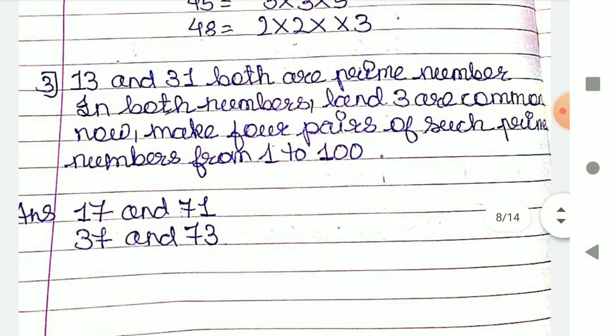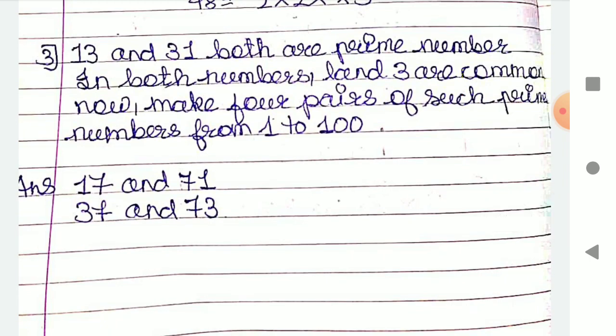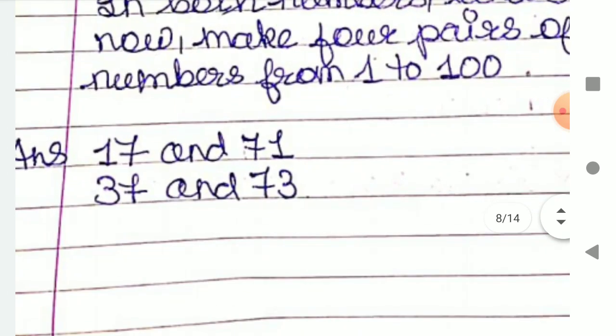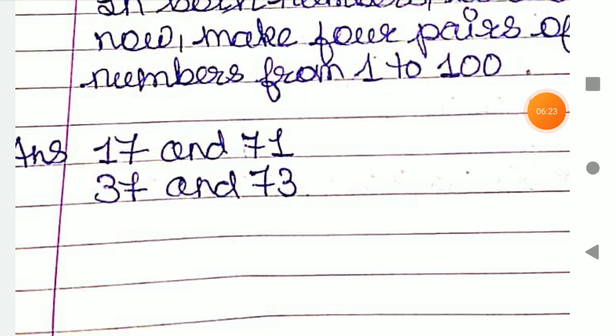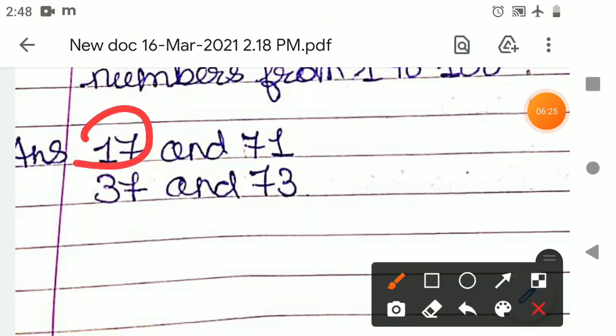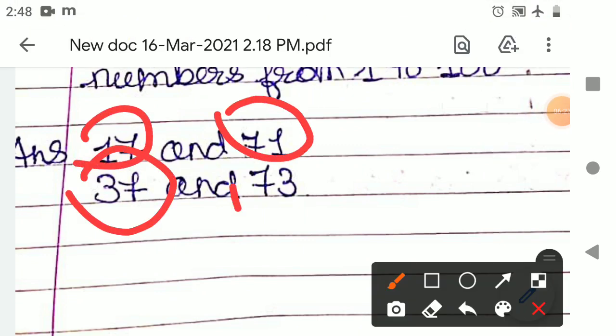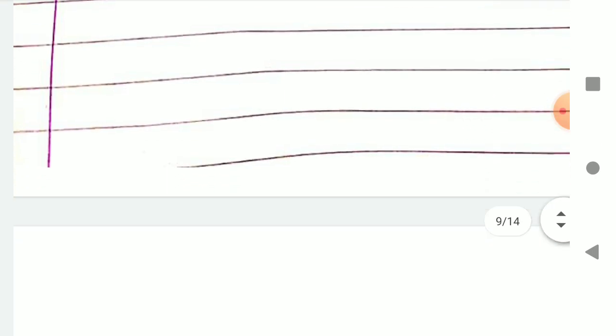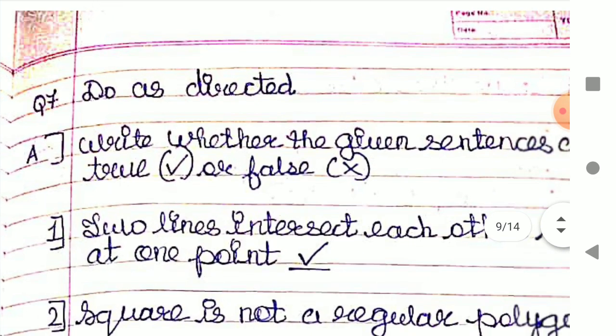Now 13 and 31 both are prime numbers. In both numbers, 1 and 3 are common. Now make 4 pairs of such prime numbers from 1 to 100. So here we can see 17 and 71 both are prime numbers, and 37 and 73 both are prime numbers. If we reverse it, both numbers are written and read the same.